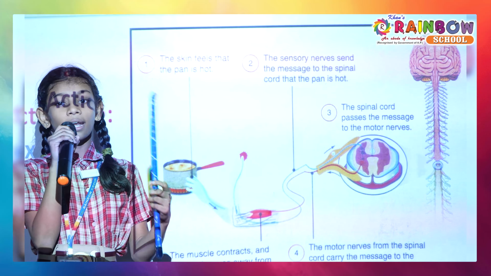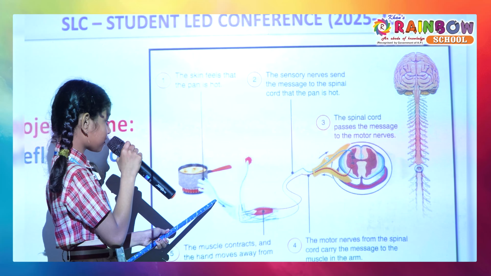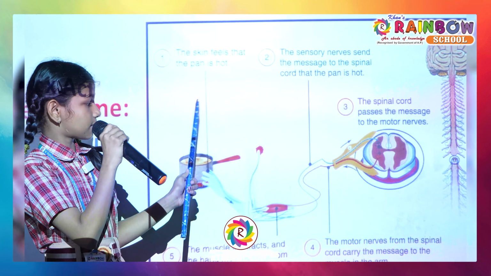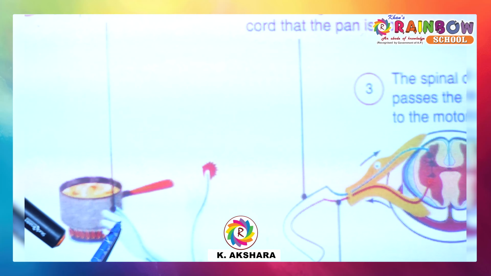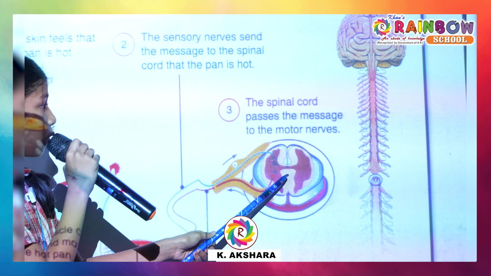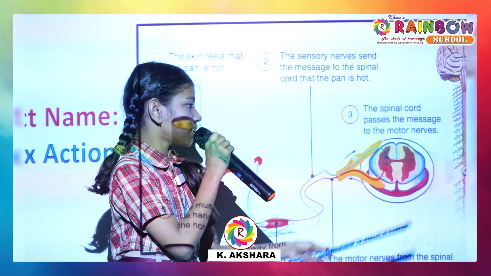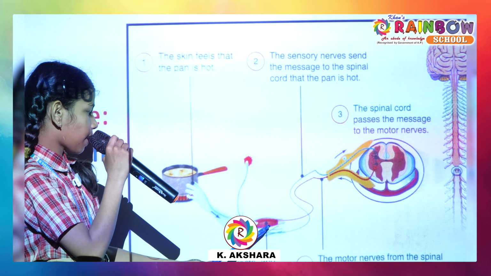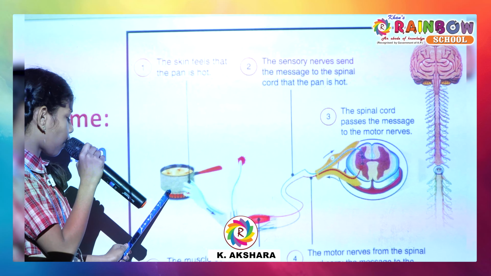To understand, let us imagine you touched a hot pan by mistake. The skin feels that the pan is hot. The sensory nerve sends a message to the spinal cord that the pan is hot. The spinal cord passes the message to the motor nerves. The motor nerves from the spinal cord carry the message to the muscle in the arm. The muscle contracts and the hand moves away from the hot pan.